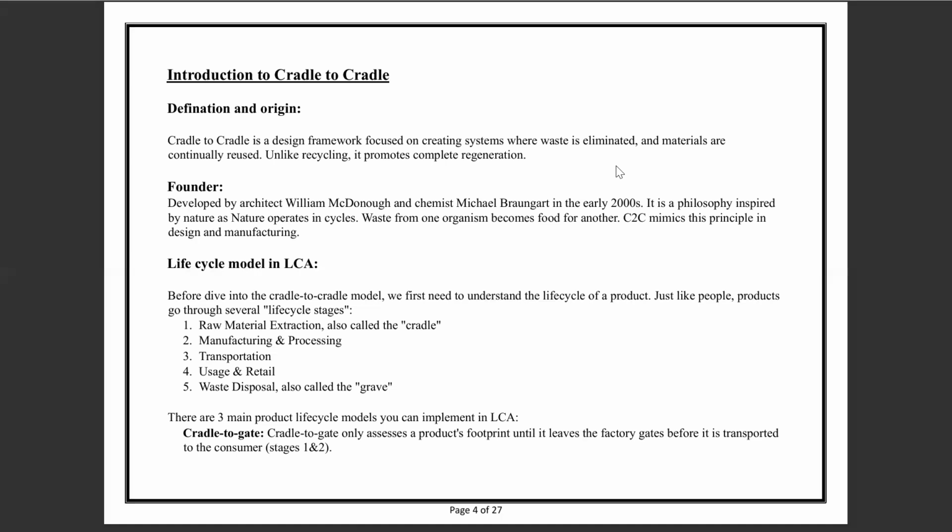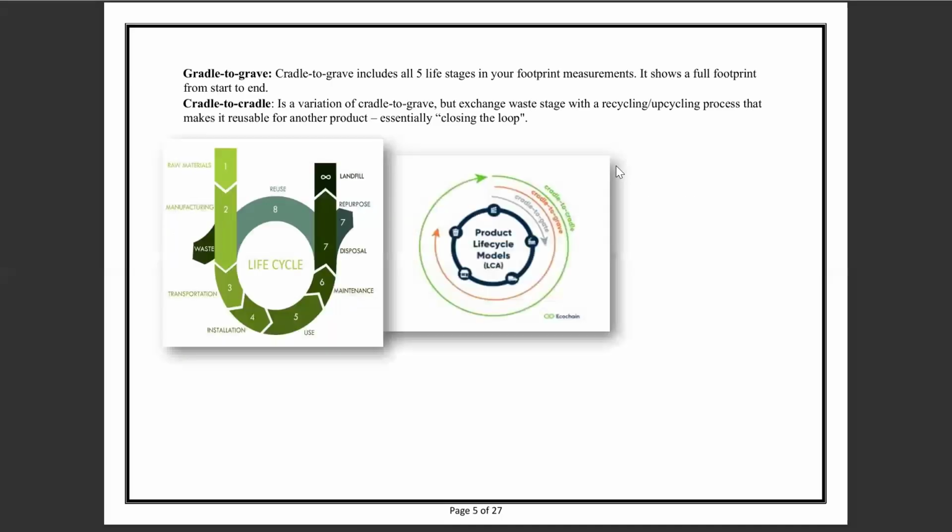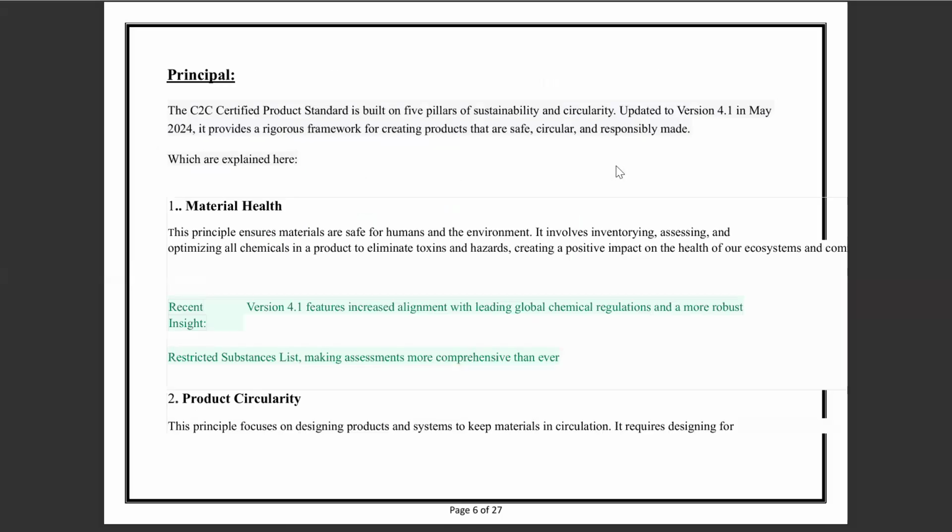First is cradle to gate. Cradle to gate assesses a product's footprint until it leaves the factory gate, before it is transported to the consumer. The second is cradle to grave, which includes all five life cycle stages in your footprint measurement. It shows a full footprint from start to end. And the third, cradle to cradle, is a variation of cradle to grave, but exchanges wastage with a recycling or upcycling process that makes it usable for another product, essentially closing the loop.